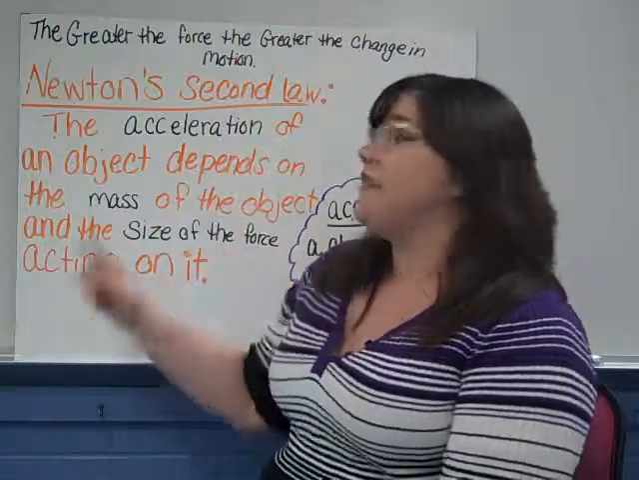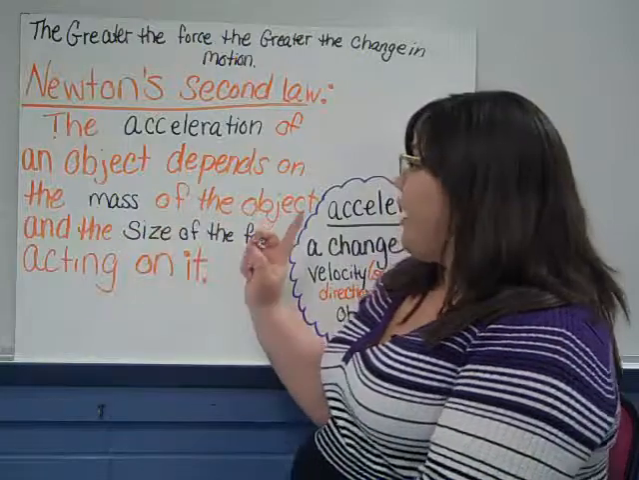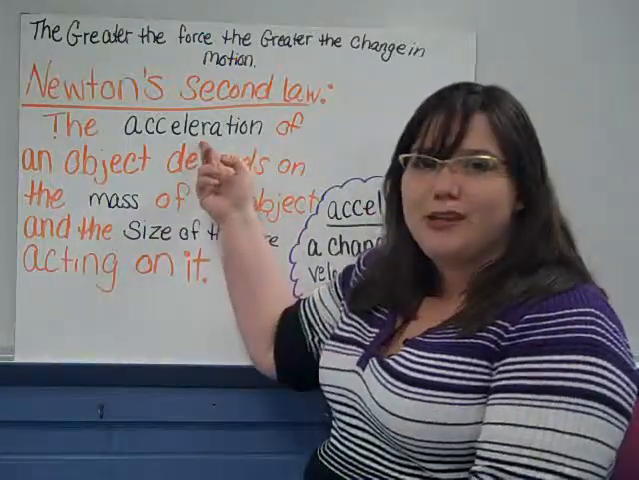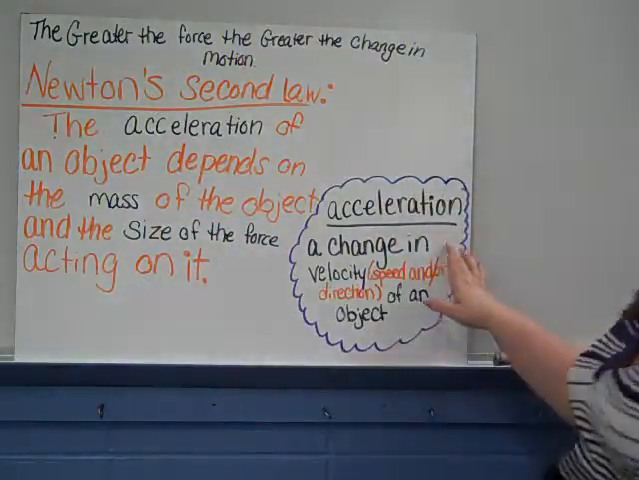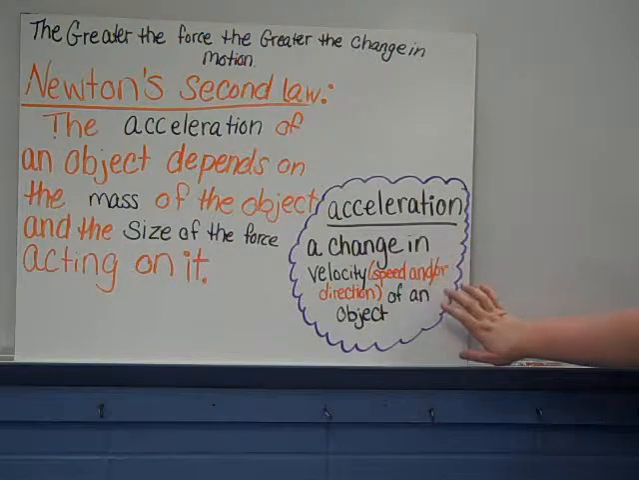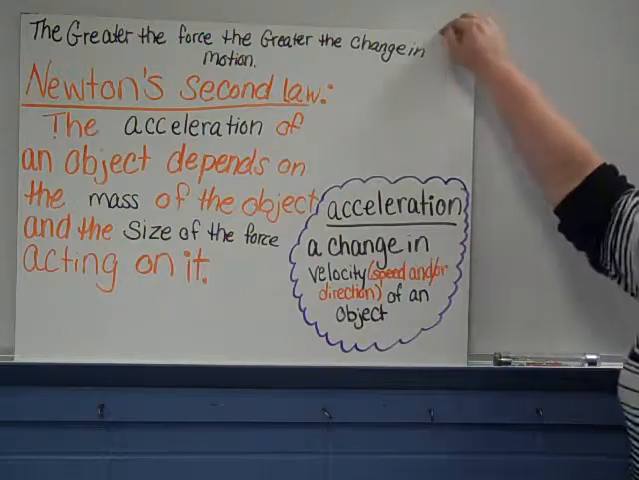Newton's second law tells us the acceleration of an object depends on the mass of the object and the size of the force acting on it. What's this crazy word acceleration? Acceleration just means a change in velocity, which is the speed and or direction of an object. So let's read that again. The speed and or direction of an object depends on the mass of the object and the size of the force acting on it.